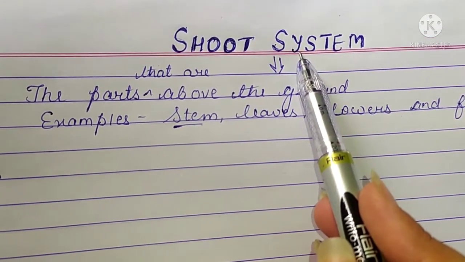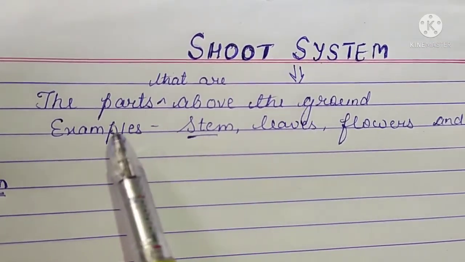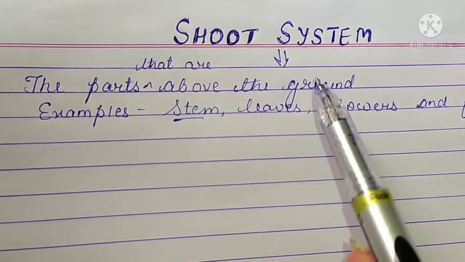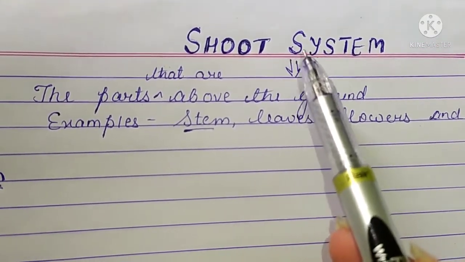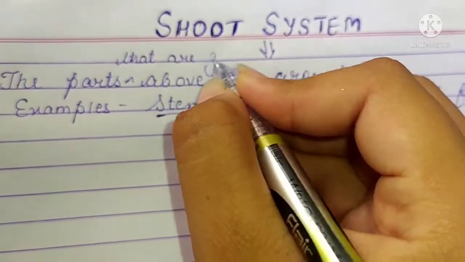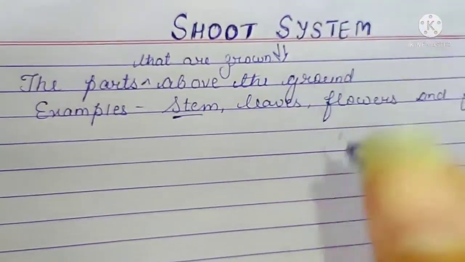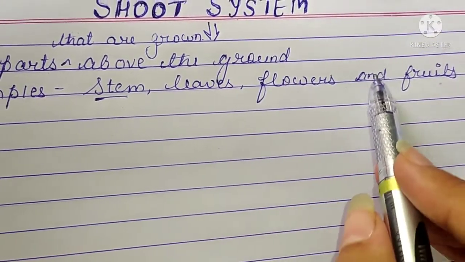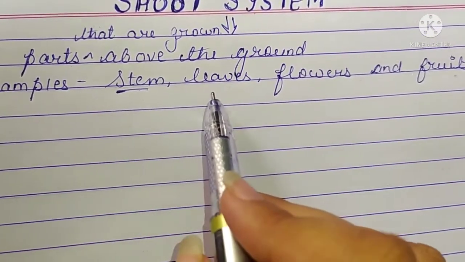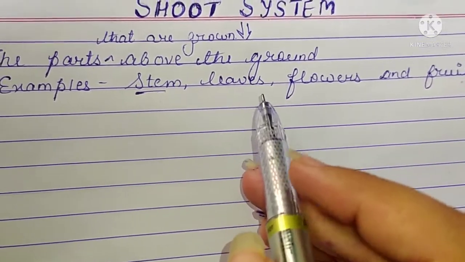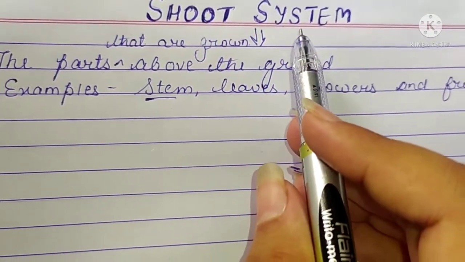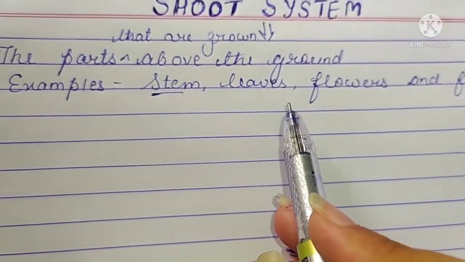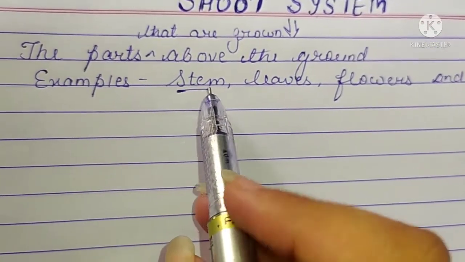So first of all, let's discuss what the shoot system is. The parts that are grown above the ground make the shoot system. For example, your stem, leaves, flowers and fruits. These all together form the shoot system. Let's discuss one by one each part of the shoot system. First of all, we are going to discuss the stem.